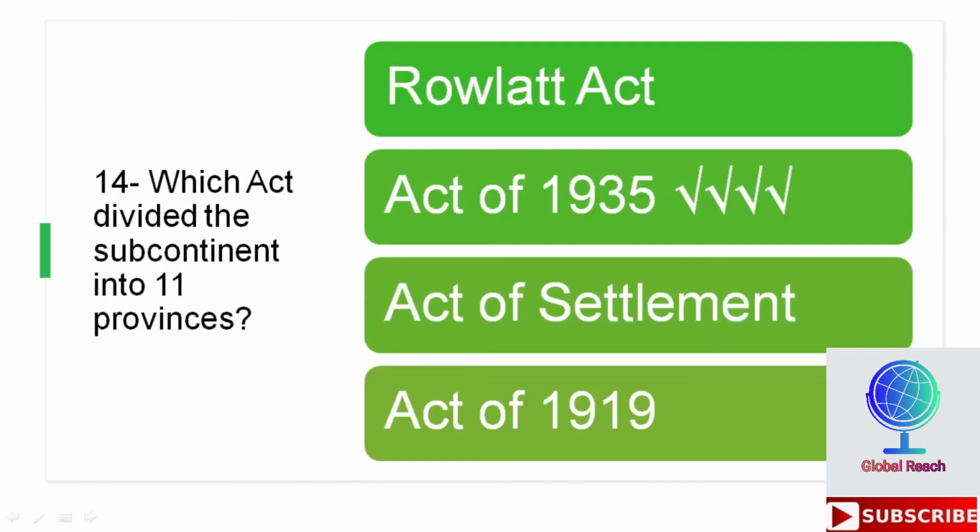Which act divided the subcontinent into 11 provinces? Options are Rowlatt Act, Act of 1935, Act of Settlement, Act of 1919. So the correct option here is Act of 1935. It is an important MCQ. Act of 1935 divided the subcontinent into 11 provinces.